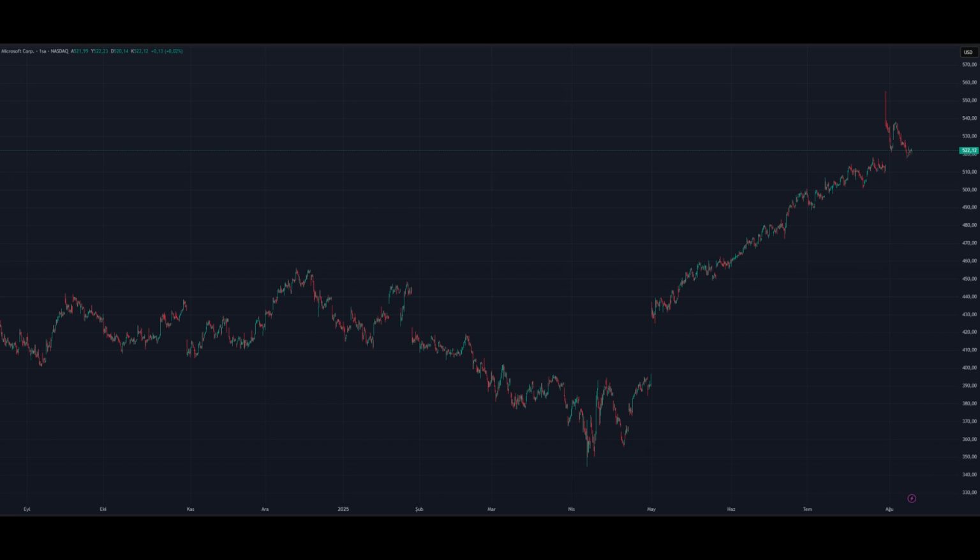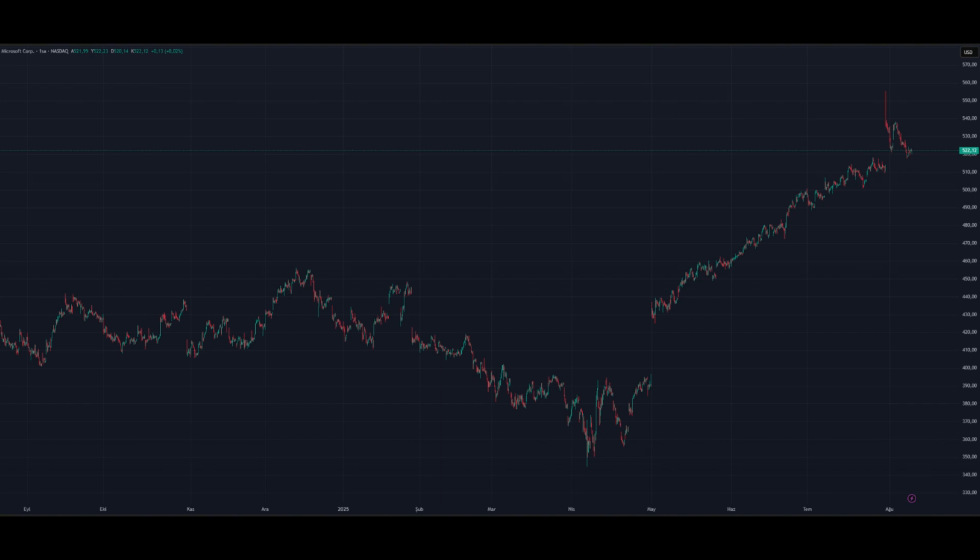If you're looking to enter, a break with conviction above $527 offers a bullish entry zone, with a stop just below $520. Alternatively, short bias setups could target below $520, with stops above $525.